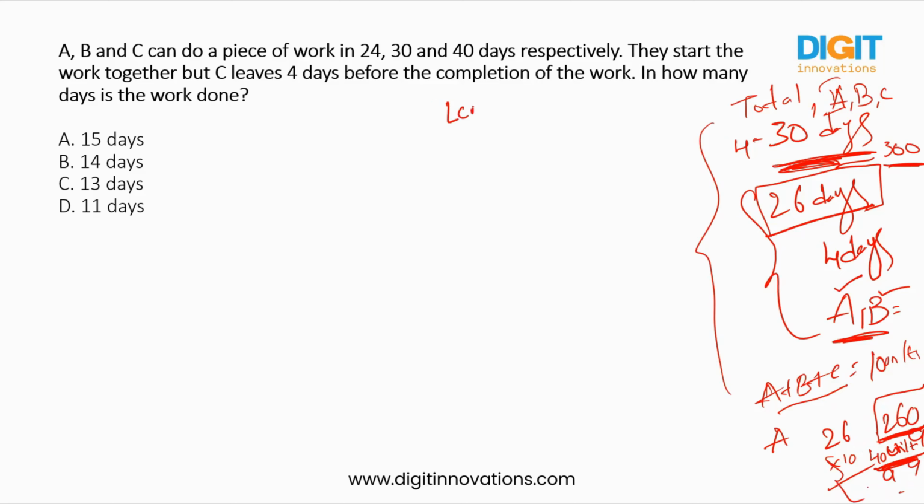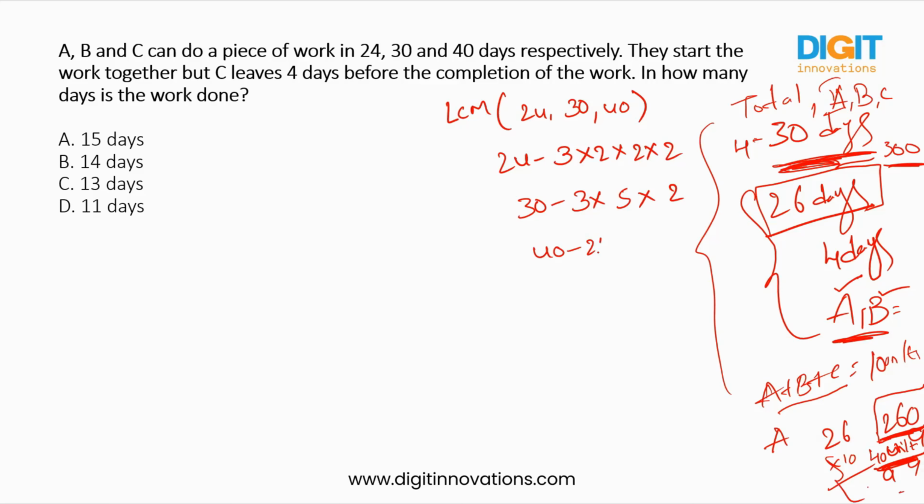First let us find out the work. So 24, 30 and 40. So 24 you can write as 6 fours, and 30 is 3 into 5 into 2, and 40 is 2 into 2 into 2 into 5. So 2 into 2 into 2, and 5 and 3. Total it will be 120 units. So total work is 120 units.